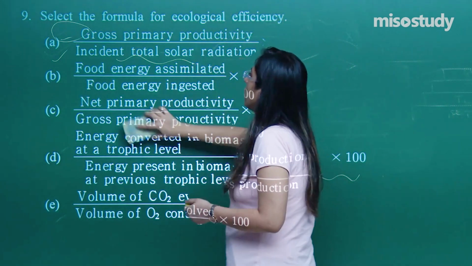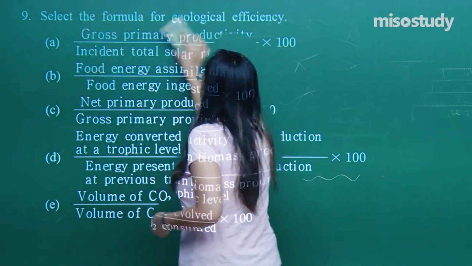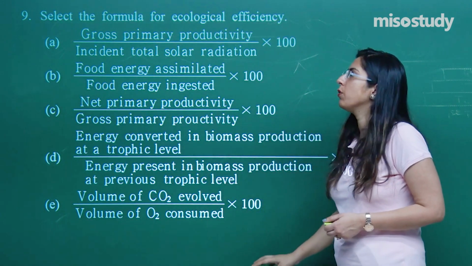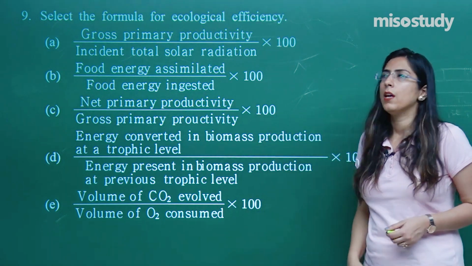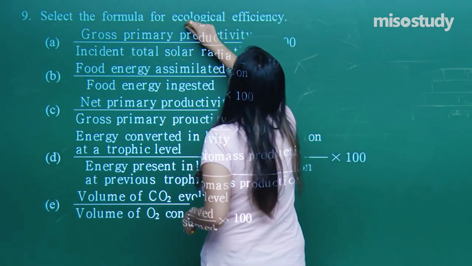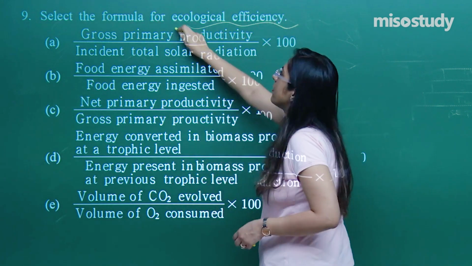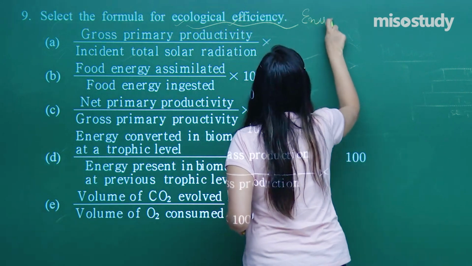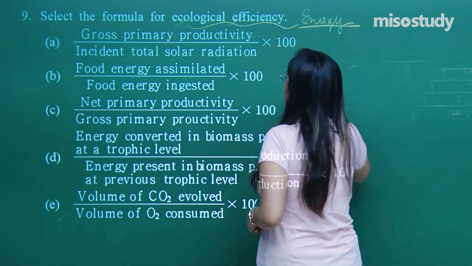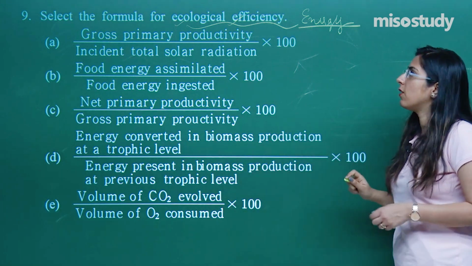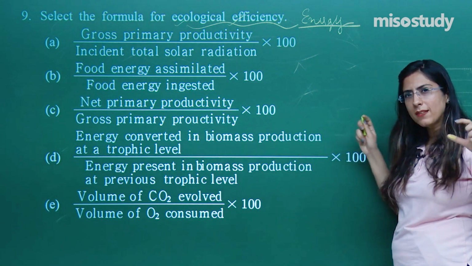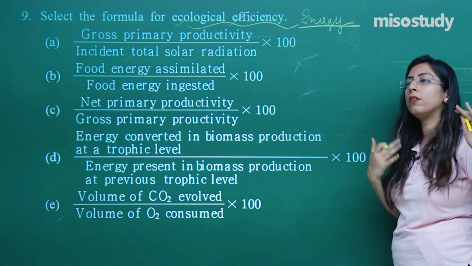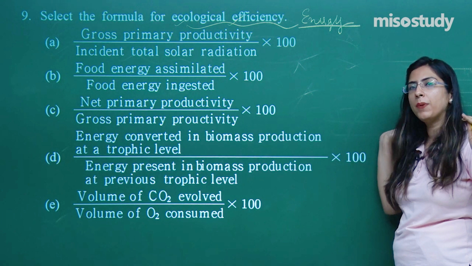Select the formula for ecological efficiency. Hope you have seen those sessions when I was discussing how you can calculate the ecological efficiency. Now how can you remember this ecological efficiency? It is written E over here, and that E is also energy. That means how much energy is transferred from one trophic level to another. This is called the ecological efficiency. That means what is the amount of energy present at this trophic level, and what is the amount of energy which was present at the previous trophic level.